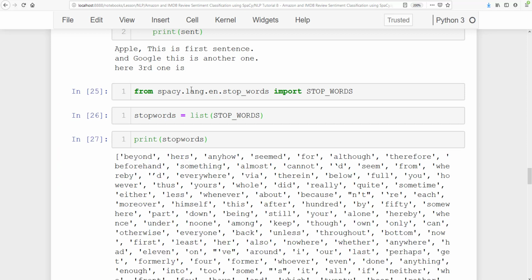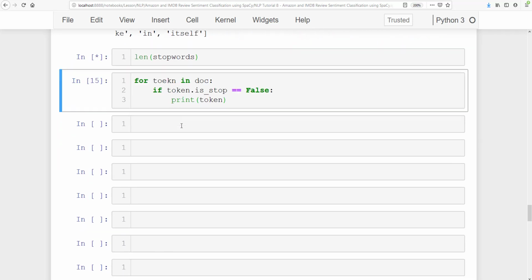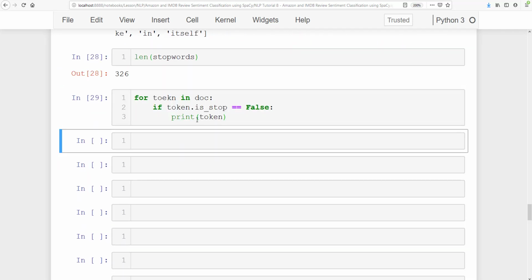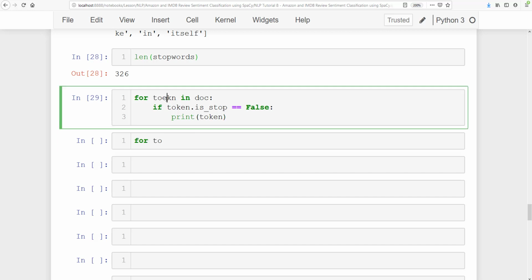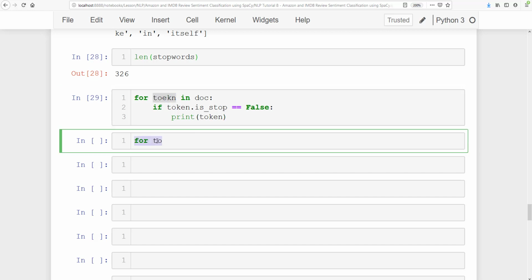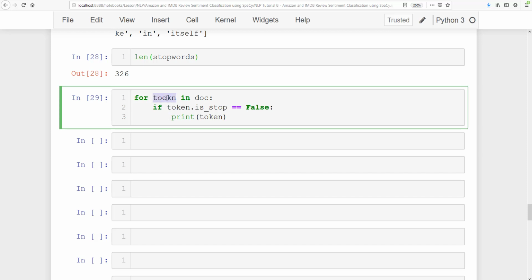Let's run again. Still we are not getting anything. Let me see why we are not getting anything. Oh, I think the spelling is wrong actually. Sorry, my mistake.